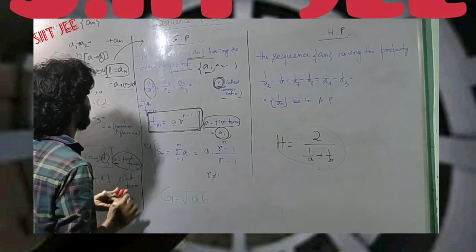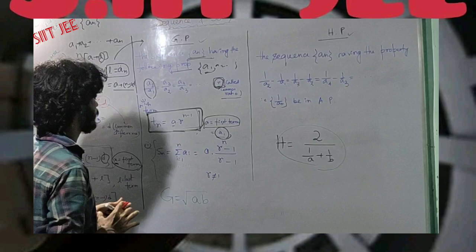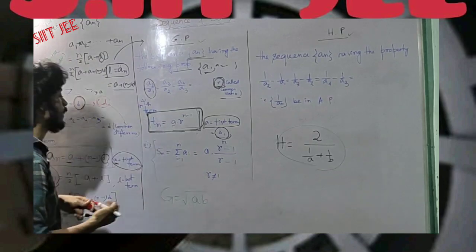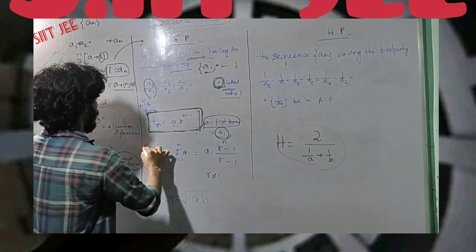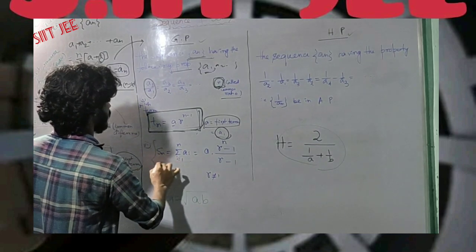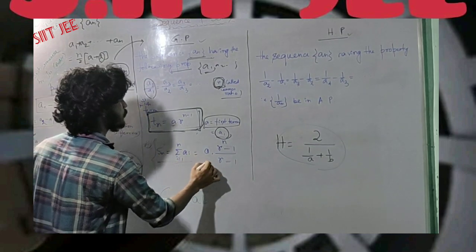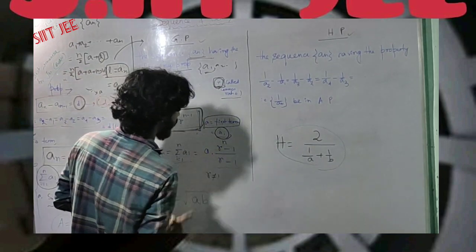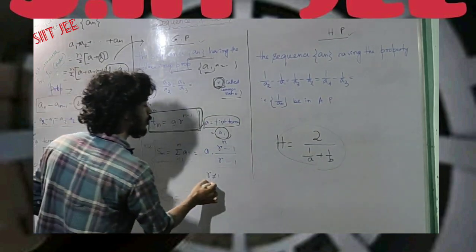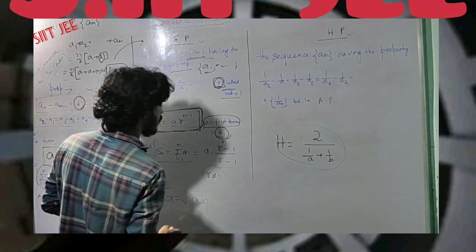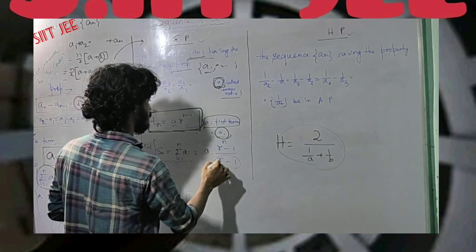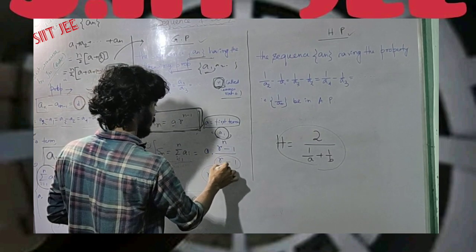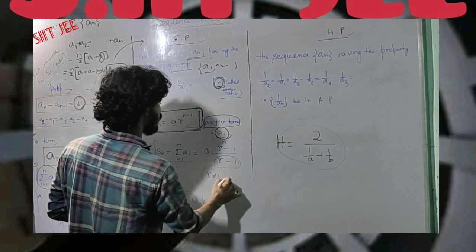Now if you want to find the corresponding series of the sequence, then the sum of the series looks like A times (R to the power n minus 1) by (R minus 1), and it must be that R is not equal to 1, because if R equals 1, then the denominator vanishes and that goes to infinity.